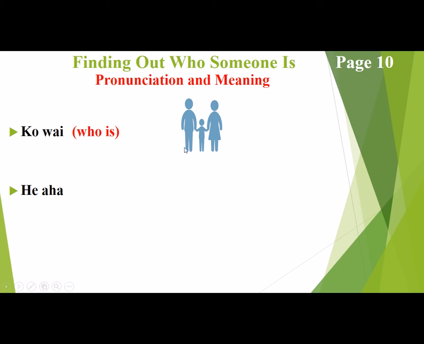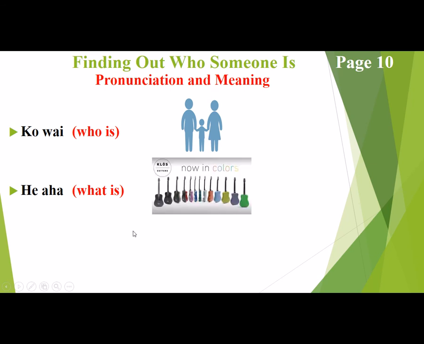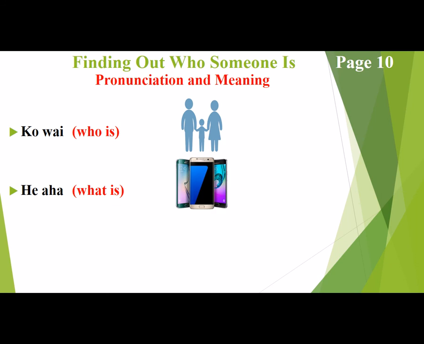For Māori it's who is your name, and some people do translate it in their mind to just say what is, but it's important for people that are learning it that ko wai actually means who is, and he aha is what is. So ko wai is used for people, and he aha is used for things, what is. Like a few of these things here that I wish I had. And so ko wai refers to people here, and he aha refers to things.